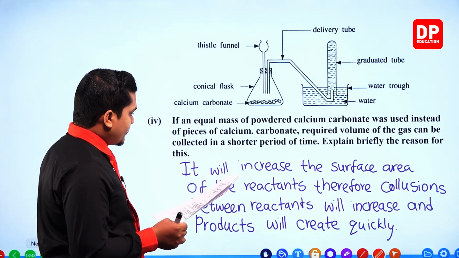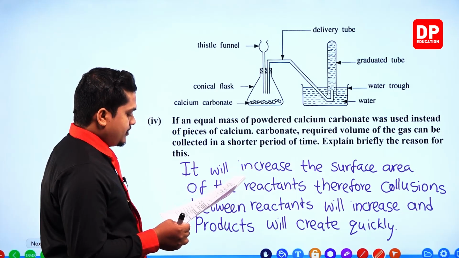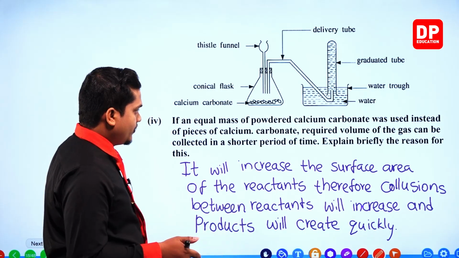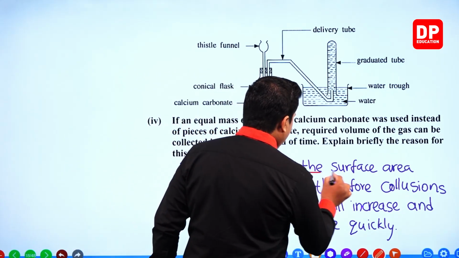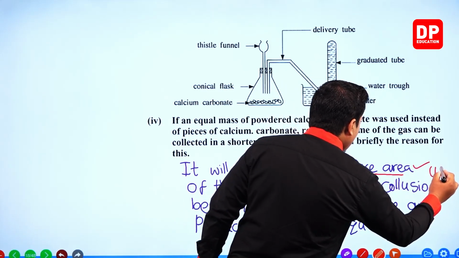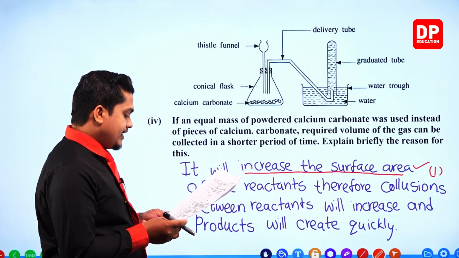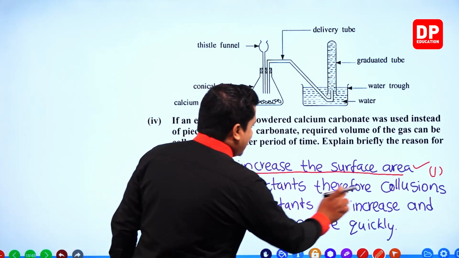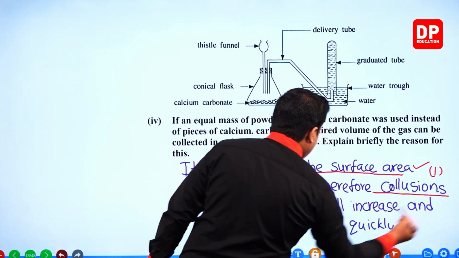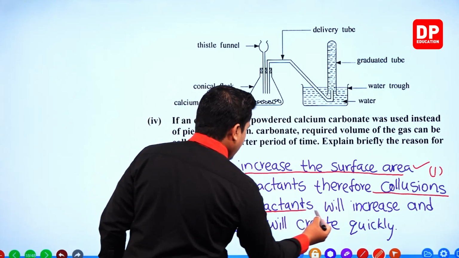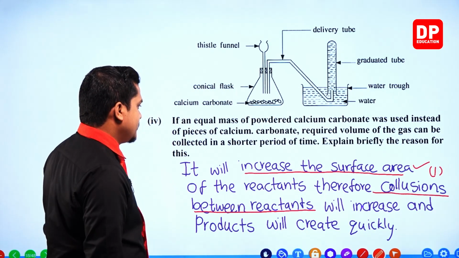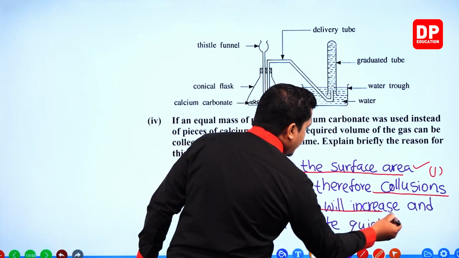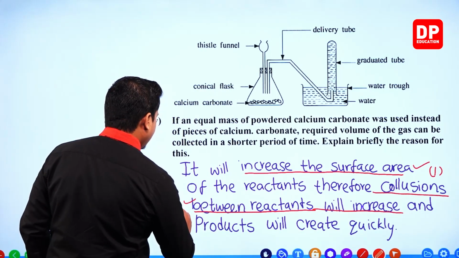In the next one, for explaining this process, for writing down this sentence, the increase of surface area, 1 mark has been given. Then, because of the increasing collisions, for that particular point, again 1 mark is given.